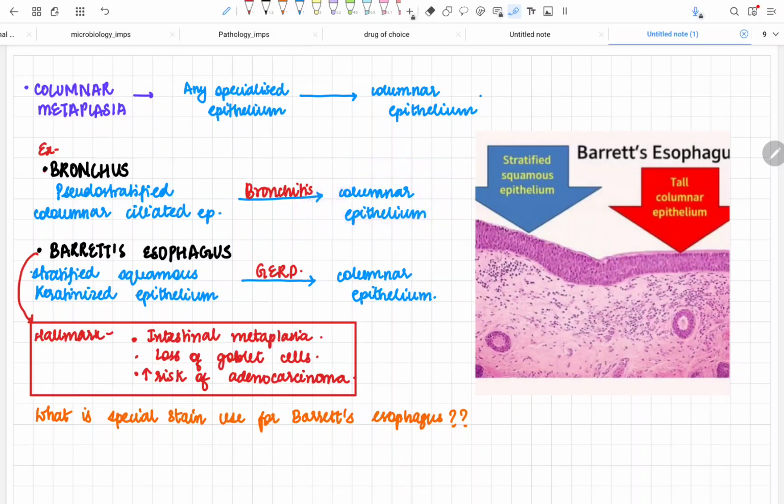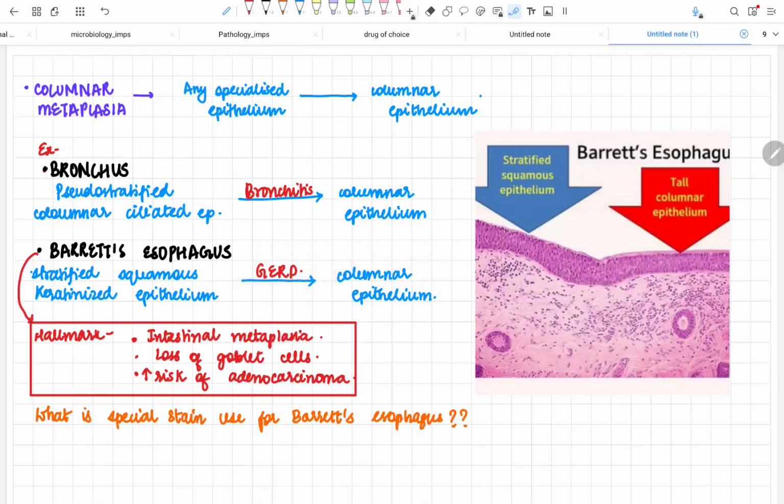The most important thing to remember from this whole lecture video is Barrett's esophagus. It is the most asked question in the viva. Most asked. So you have to learn what is Barrett's esophagus. In Barrett's esophagus, the esophagus has a lining of stratified squamous keratinized epithelium. It is converted into a columnar epithelium in the presence of GERD.